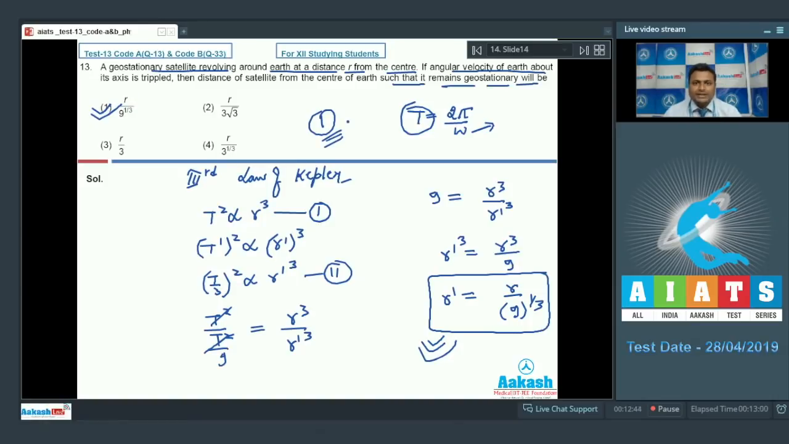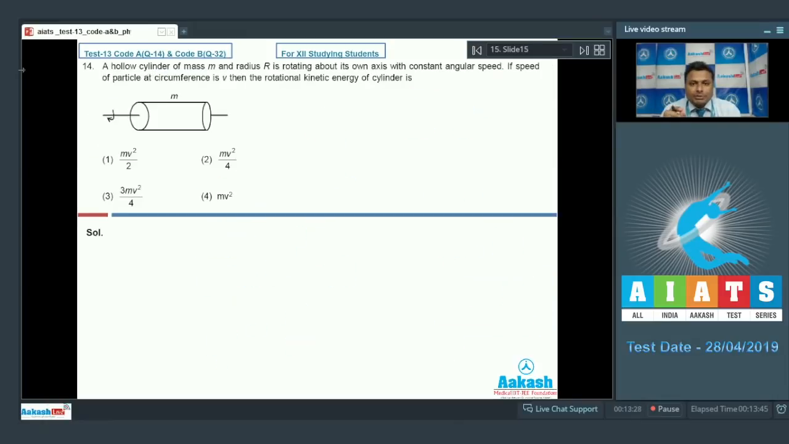Now move on to the next, that is number 14. Here is question number 14, everyone. A hollow cylinder of mass m and radius capital R is rotating about its own axis with constant angular speed. If the speed of a particle at the circumference is v, then the rotational kinetic energy of the cylinder will be what?